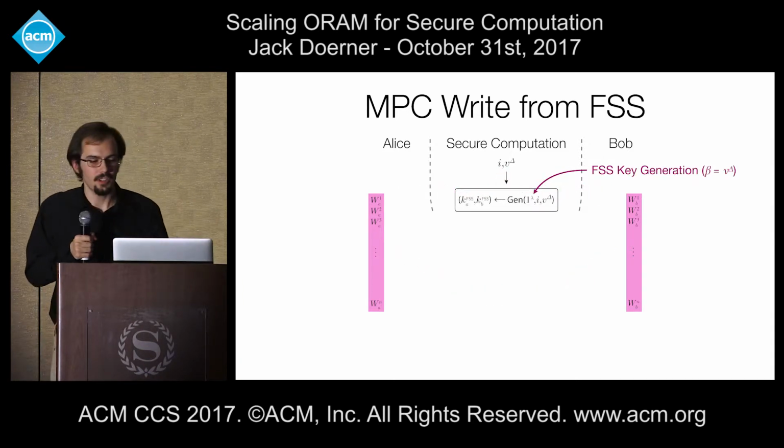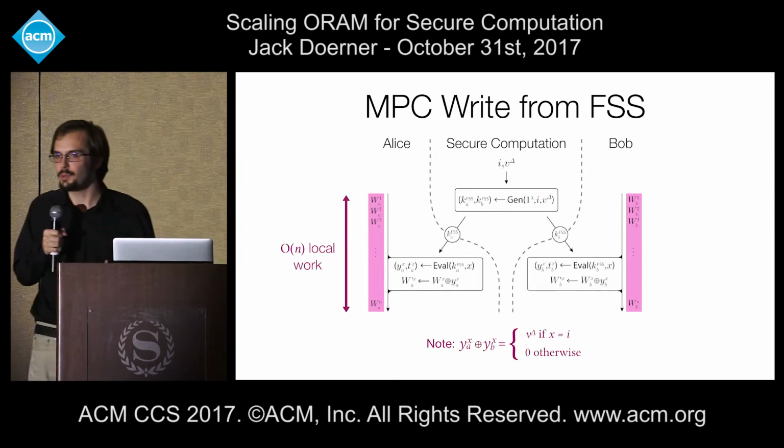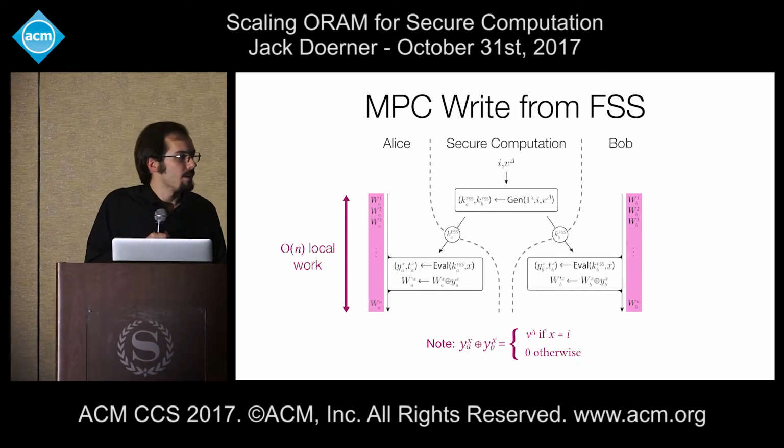The secure computation runs the FSS generator function on a point function that has a magnitude of v delta at location I, and then sends the FSS keys to both Alice and Bob, who can reconstruct their function secret shares at every single point along the memory.